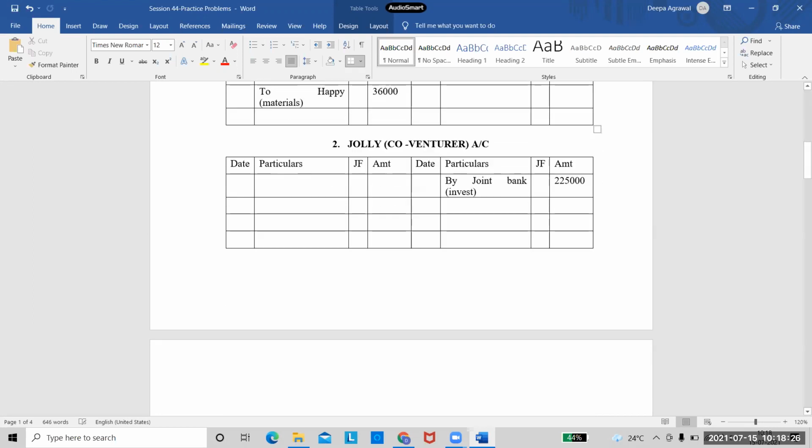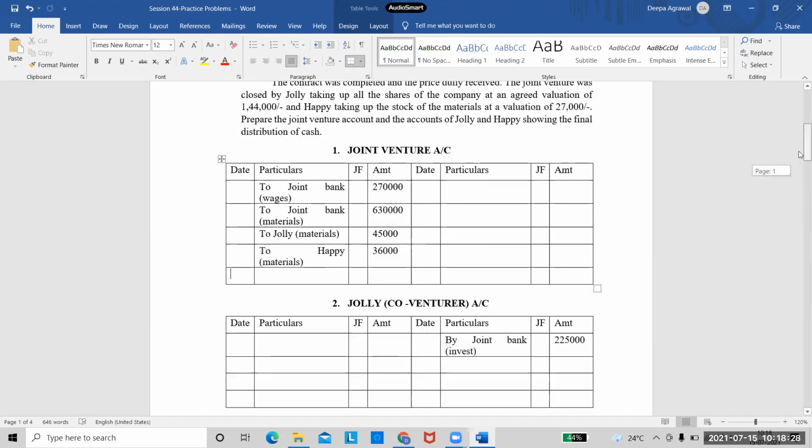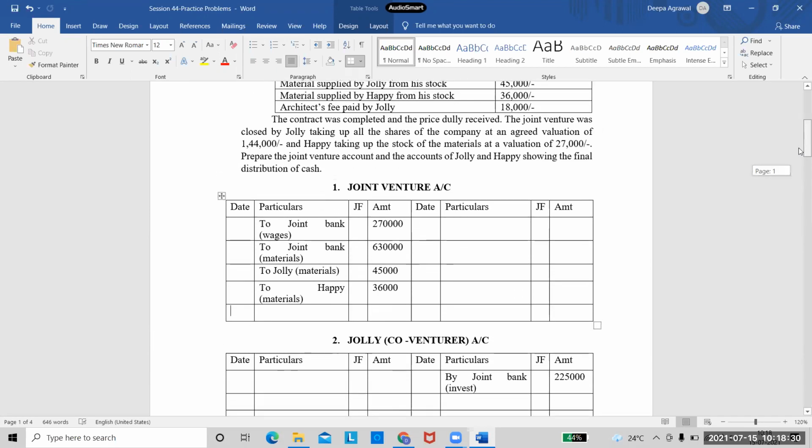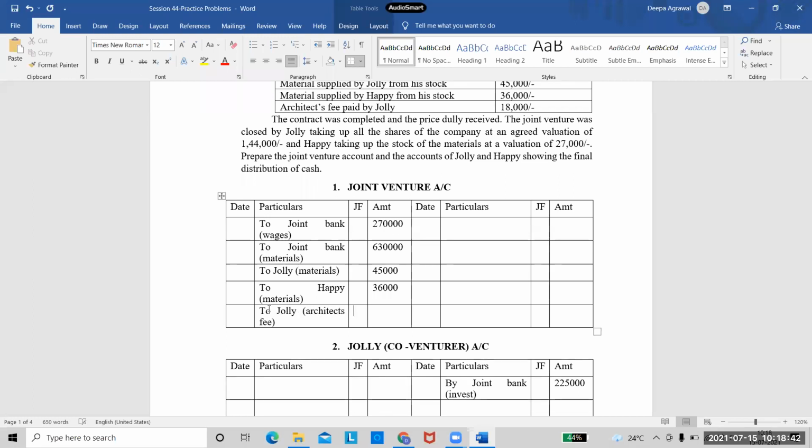Then coming to the next one. The next one says architect's fees paid by Jolly. So we will write that also. Again, that would be to Jolly in brackets architect's fees. Right? And that is 18,000. Now I have taken all this on the debit side of joint venture.